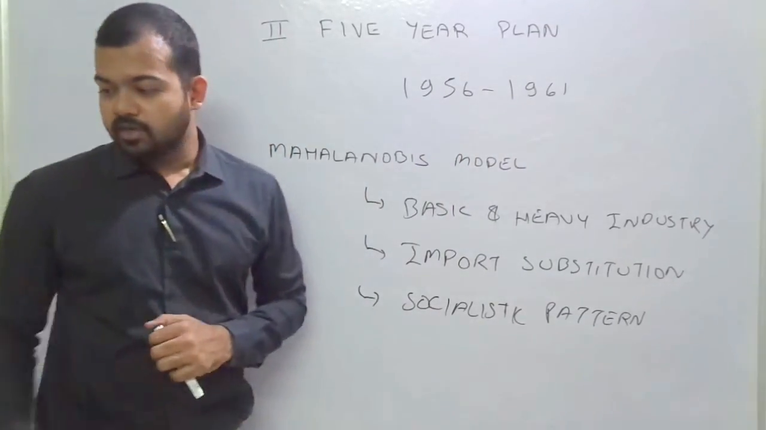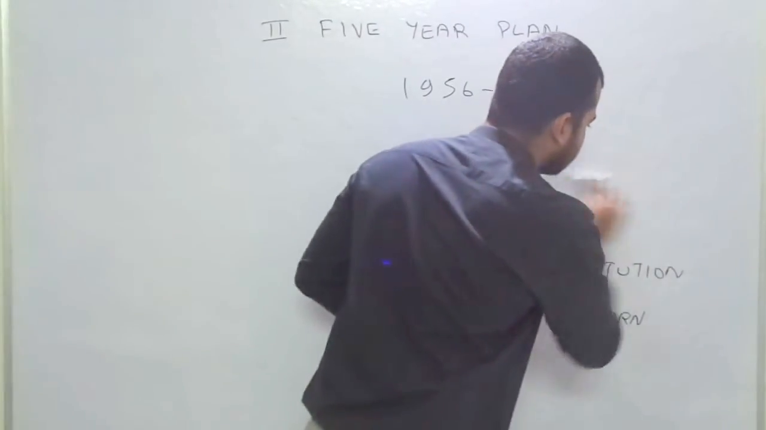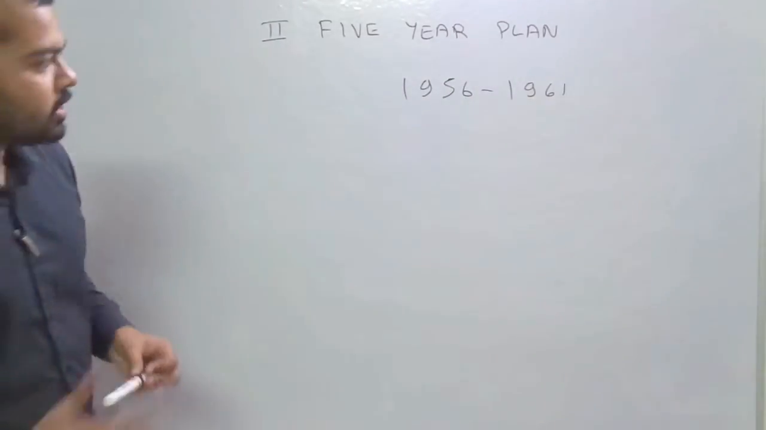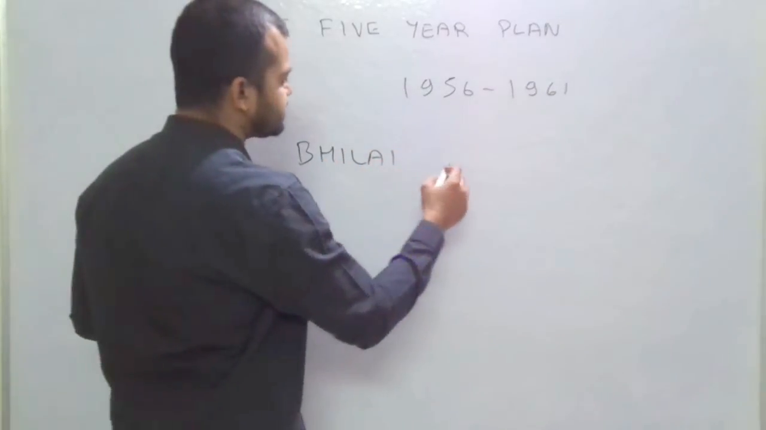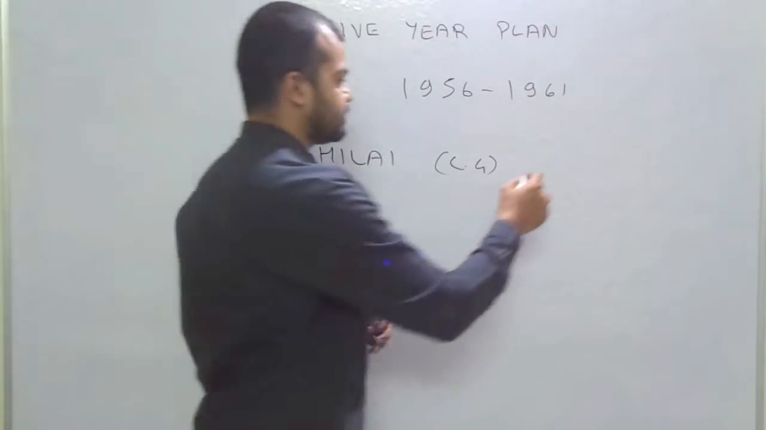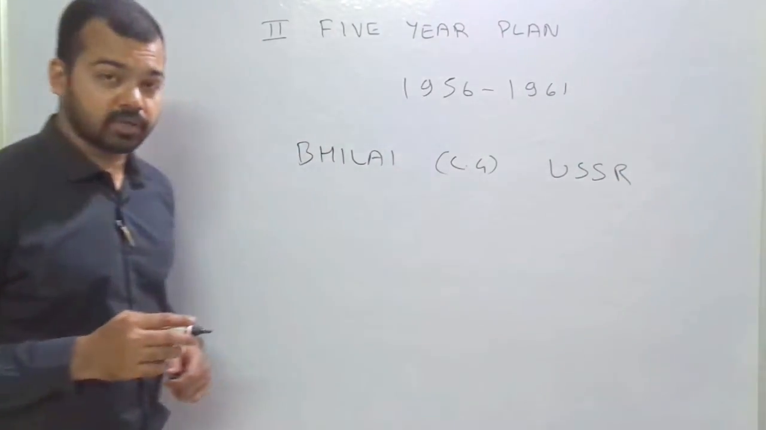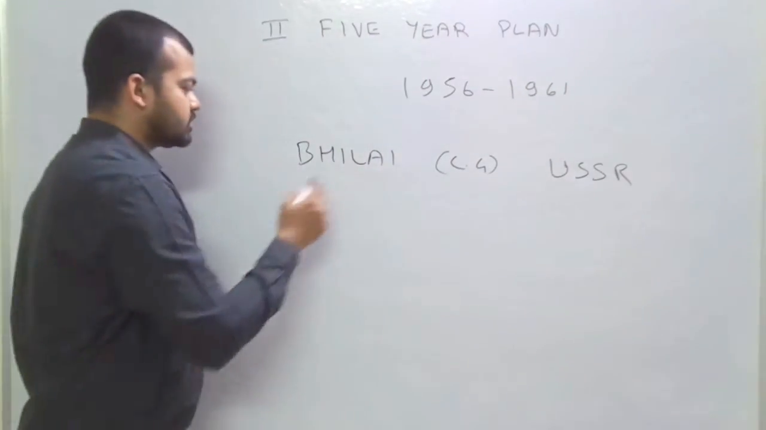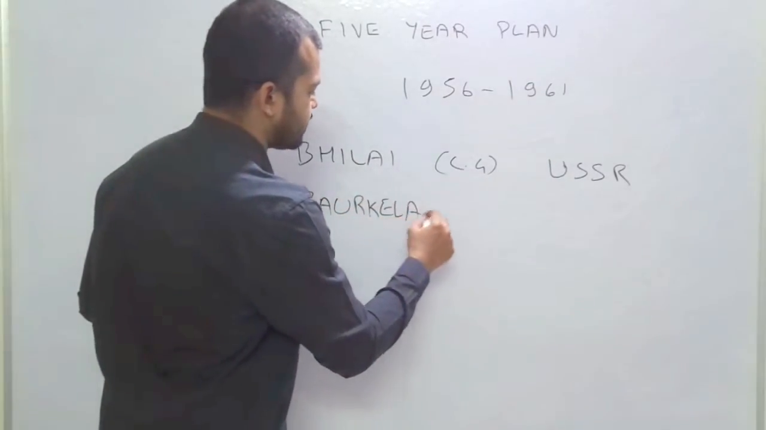This is very important. Now we'll understand the 3 basic steel plants established during this period of this 5-year plan. Number 1 is Bhilai. Bhilai was established in Chhattisgarh with the foreign assistance of the USSR, that is the Union of Soviet Socialist Republics, the Soviet Union, which was prior to Russia. The second is Rourkela, that is in Odisha.